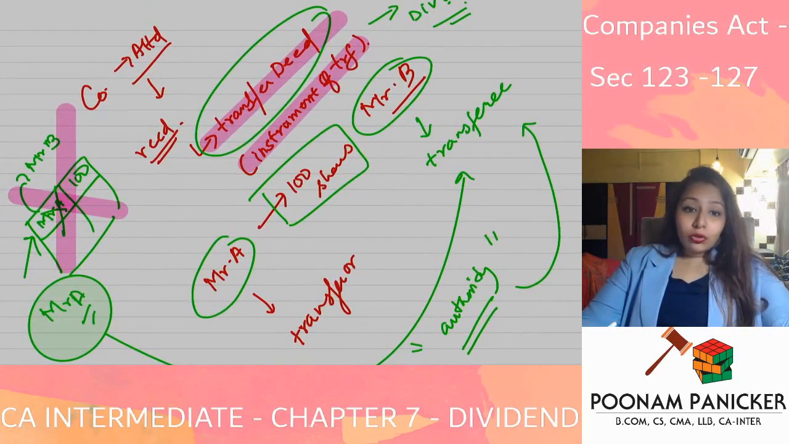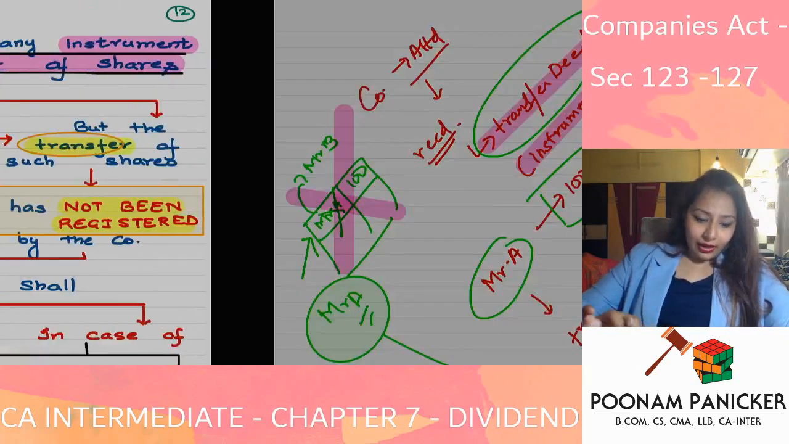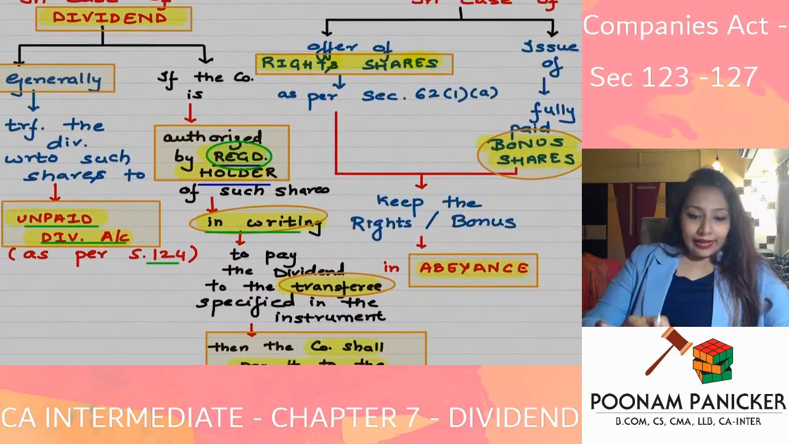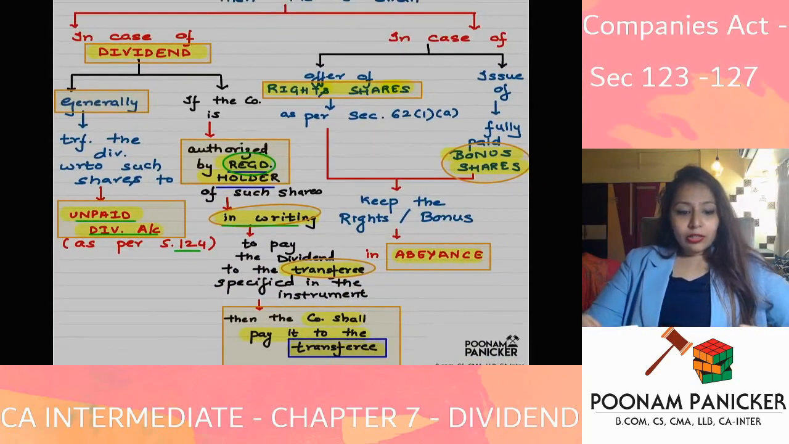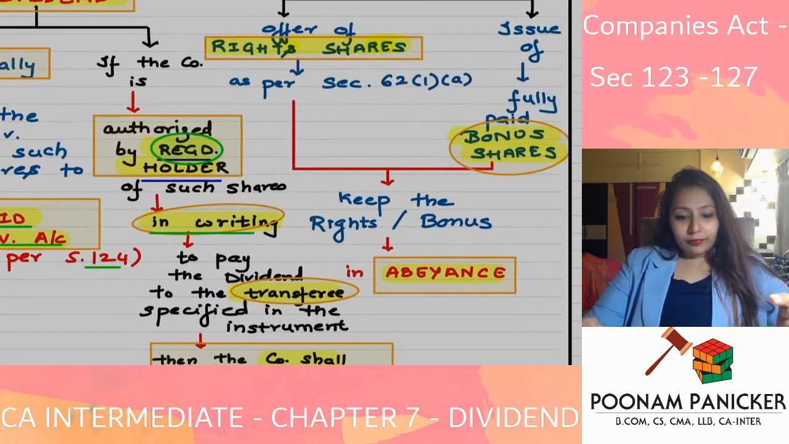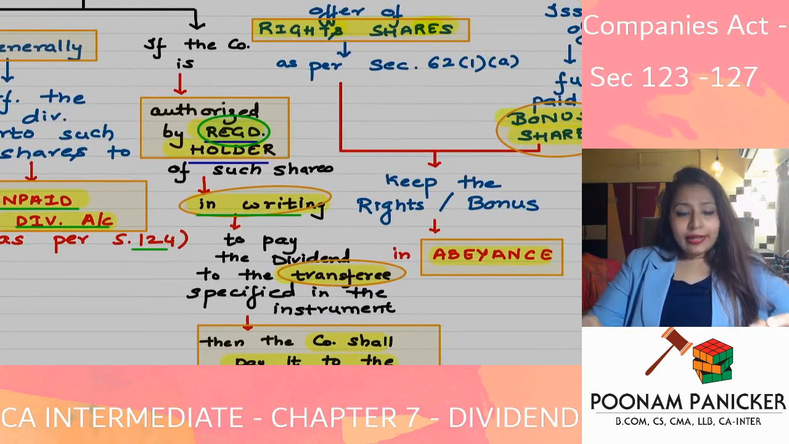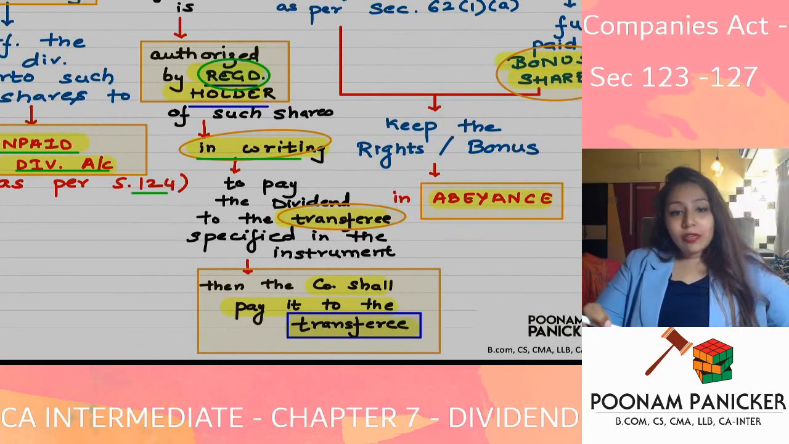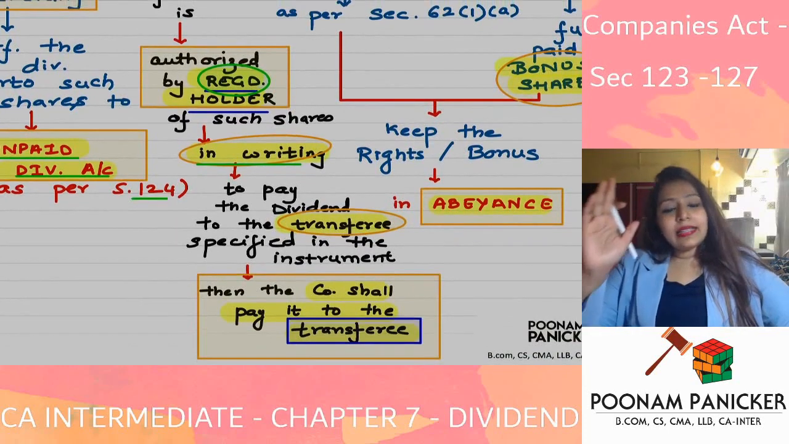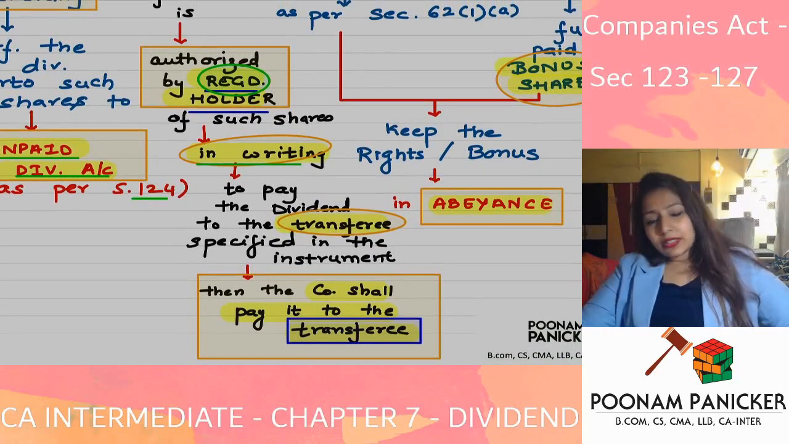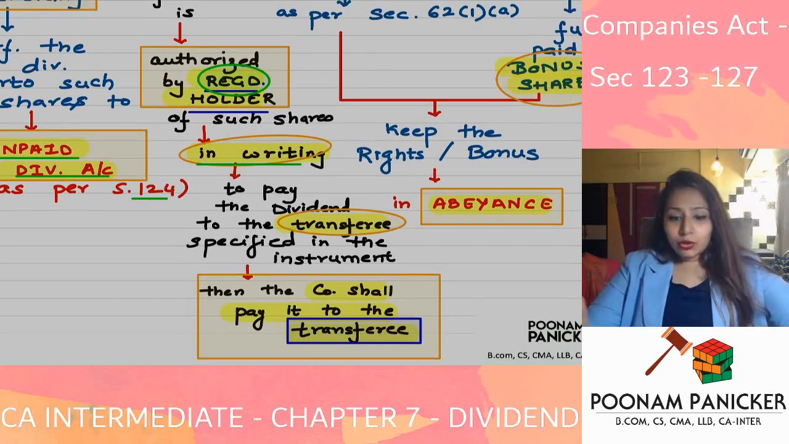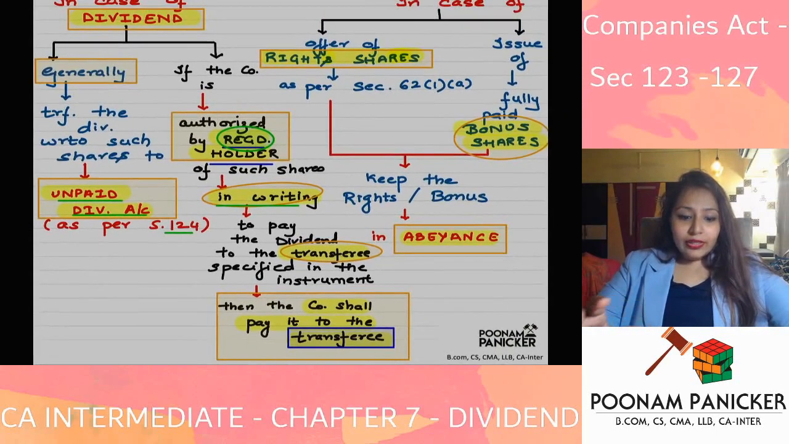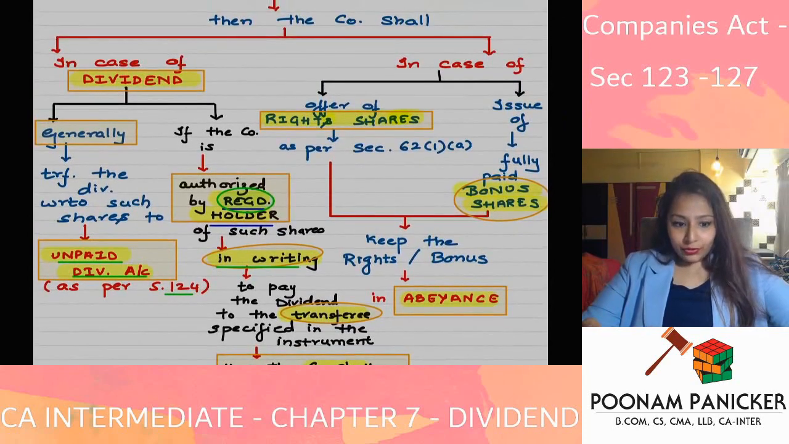Otherwise, the money is going to go to the unpaid dividend account. So in case of a dividend being declared in between, normally it is going to be transferred to the unpaid dividend account. But if the company is authorized by the registered holder in writing to pay the dividend to the transferee specified in the instrument, then the company shall pay the dividend to the transferee. So that is the law with respect to a dividend being declared by the company in between.